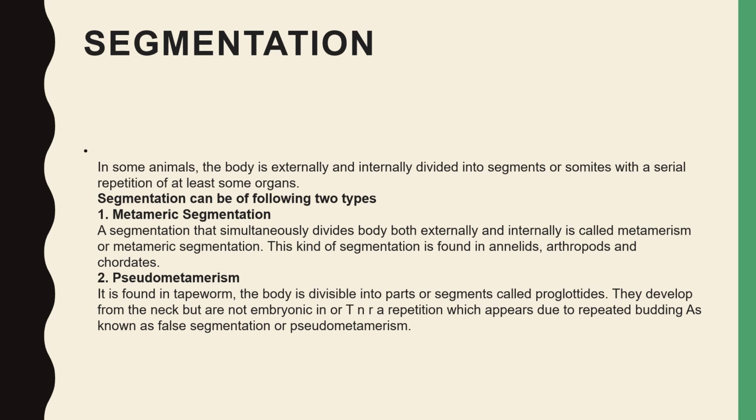The body is divisible into parts or segments called proglottids, and they develop from the neck but are not embryonic in origin. It appears due to repeated budding, so overall we can say the segmentation is false.